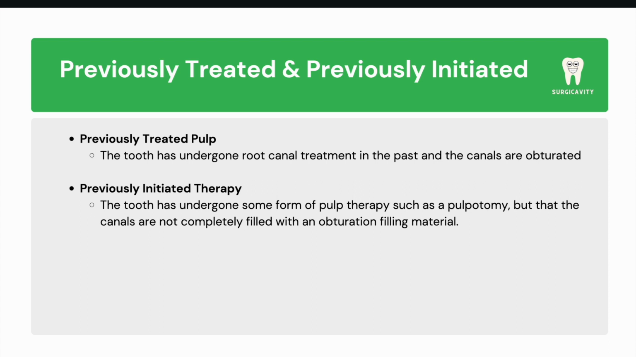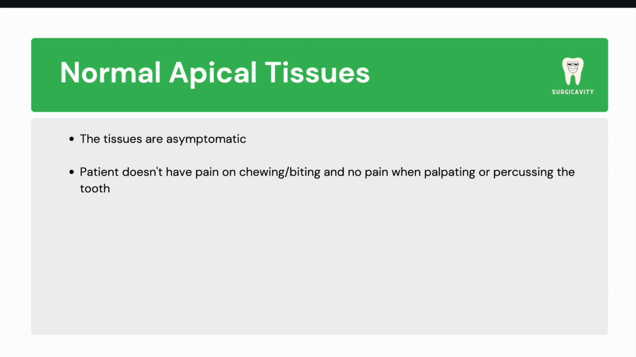Now that we've covered the different diagnoses related to the pulp, let's shift our focus to apical diseases. Specifically, apical diseases that are of pulpal origin, meaning they occur when the inflammation spreads to the apical tissues through the apical foramen. Of course, you should know there are also apical diseases that are not of pulpal origin, but we won't be discussing those in this video. Firstly, we have normal apical tissues, which are asymptomatic, and there's no pain or discomfort on percussion or palpation, which are two of the tests we discussed earlier.